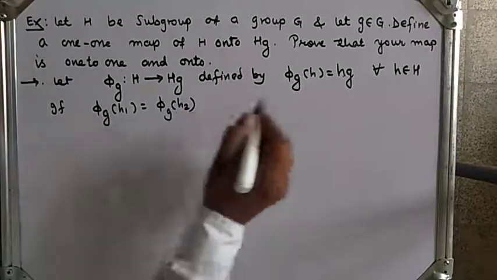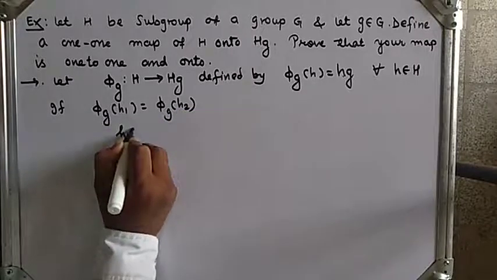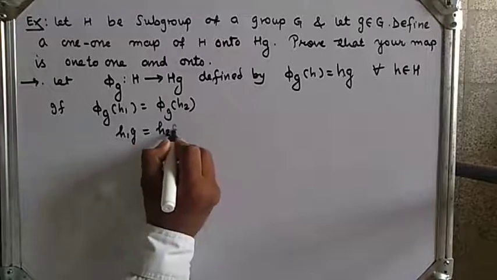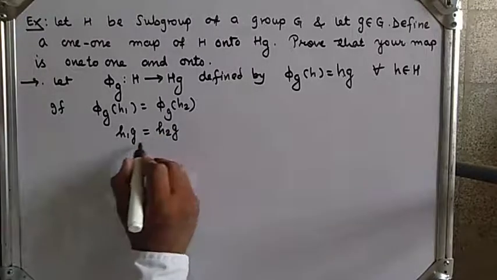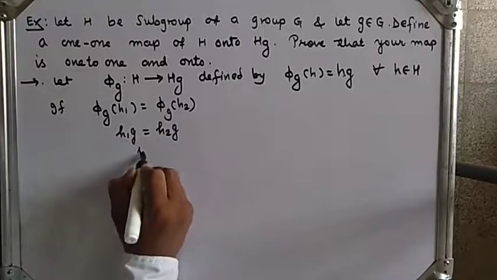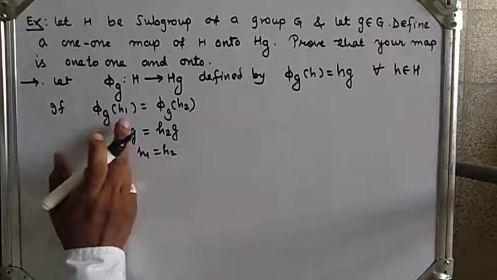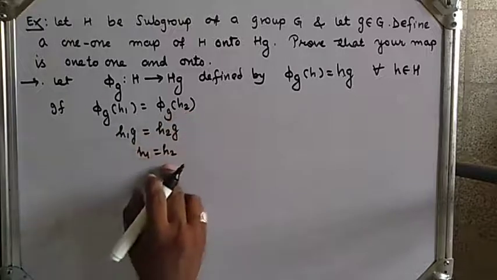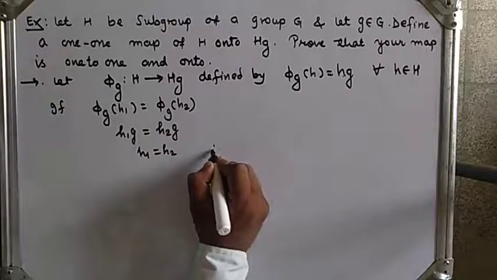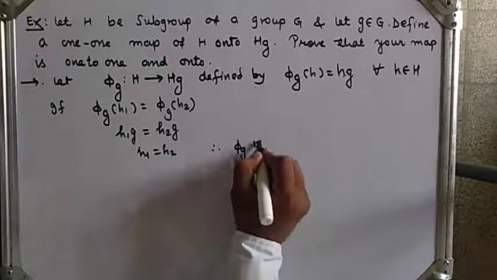Then we get h1g = h2g. So by the cancellation law we get h1 = h2. So phi_g(h1) = phi_g(h2) gives h1 = h2, which means phi_g is a one-to-one map.